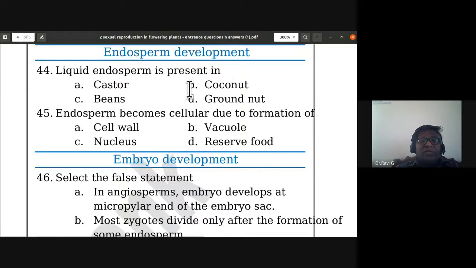Liquid endosperm is present in coconut. Okay, so the liquid endosperm is present in coconut. Endosperm becomes cellular due to the formation of cell wall. So endosperm becomes cellular due to the formation of cell wall.